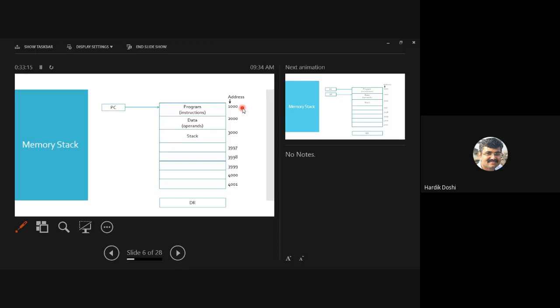PC. What is the use of PC? Program counter. That's why I pointed at the program part. It holds the address of the next instruction to be executed. Then comes AP. Address pointer, same thing. You can say it to be AR or you can say it to be AP. Is it fine? SP: stack pointer, pointing to the top of the stack.